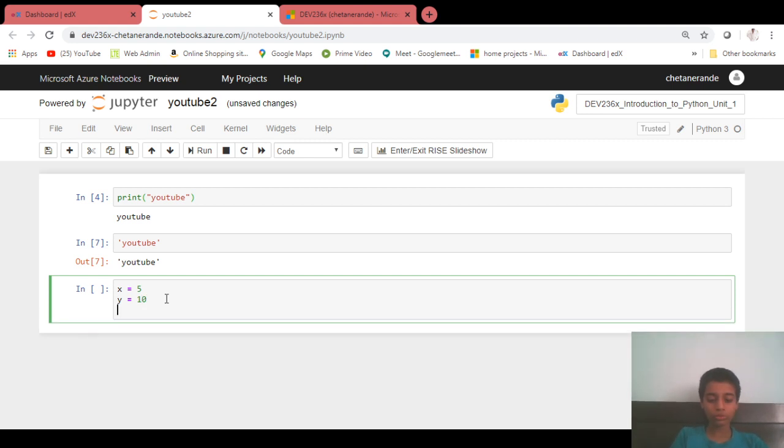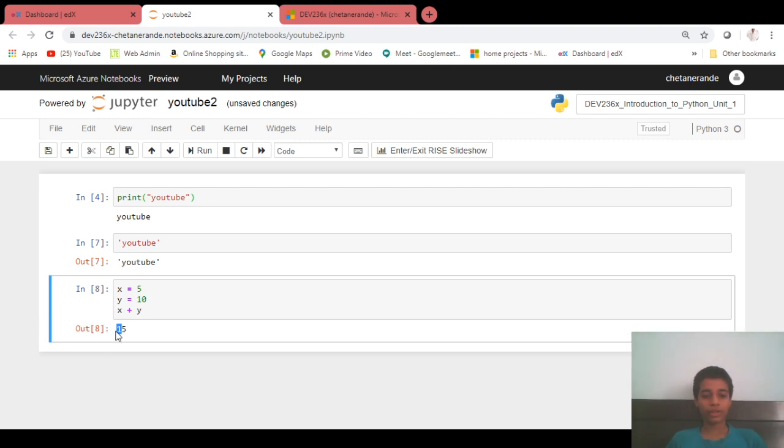So now I can do x plus y, and it will print 15. I can do x minus 5, it is minus 5. And y minus x will be 5.